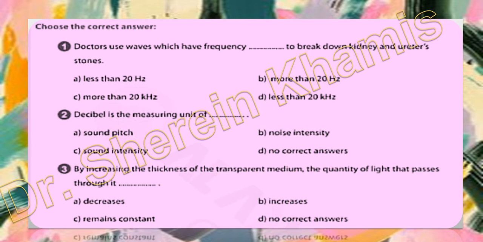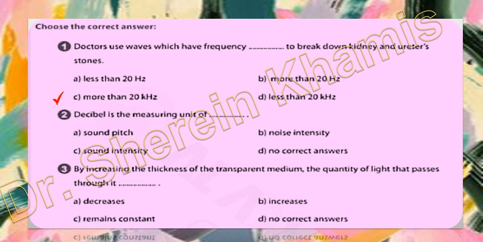This number will be a very large number, more than 20 kilohertz or 20,000 hertz. So the frequency must be very big to have the ability to break down the stones.